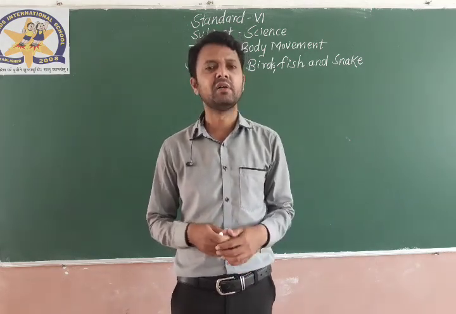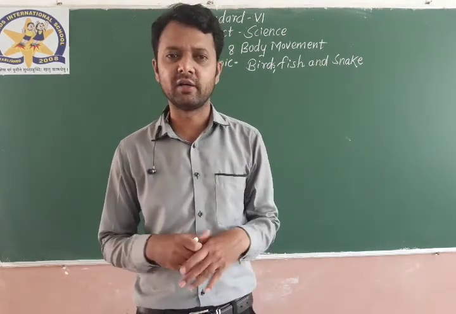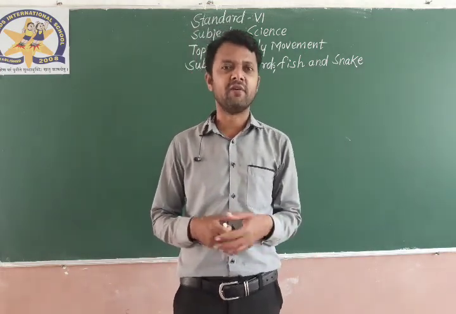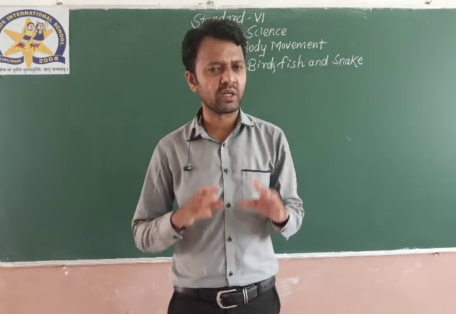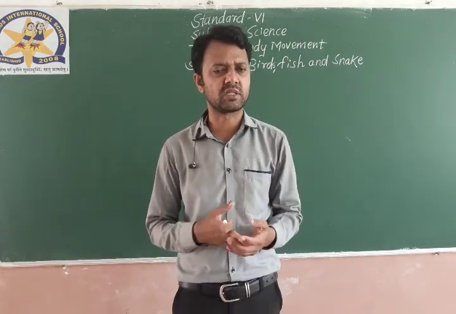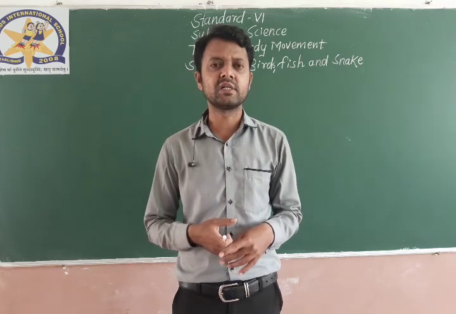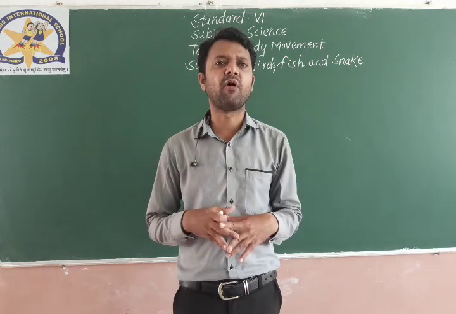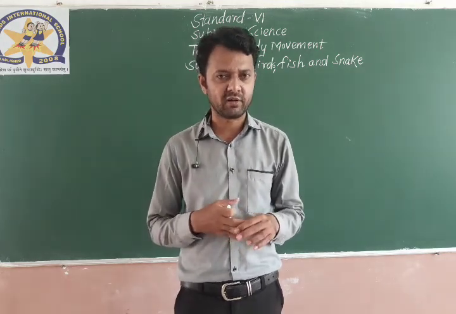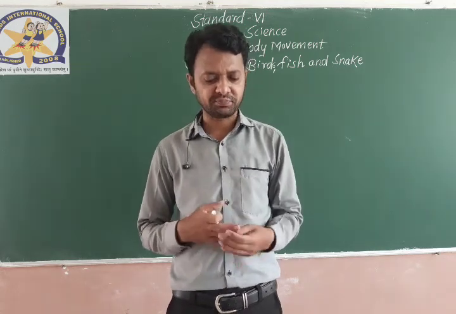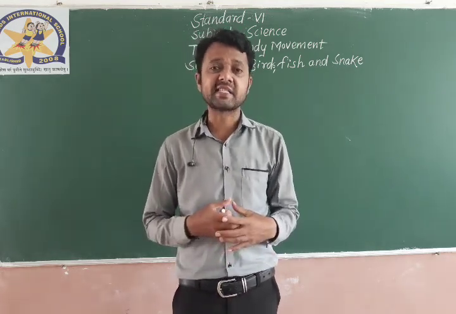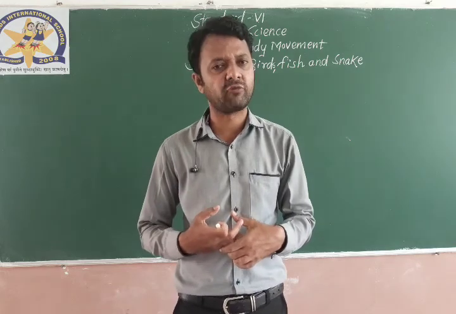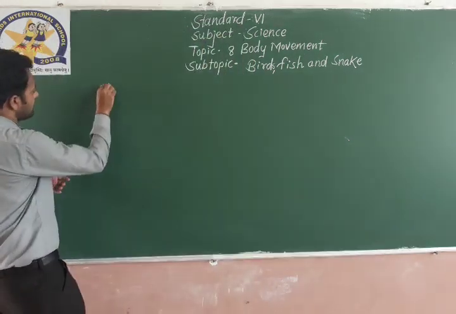First of all, birds have a special organ called wings, we all know. Birds have wings which help them to fly. That is a very general thing to discuss, and you all know that birds are very light animals. They have two wings. With the help of wings they fly, right? Birds have a special skeleton and muscular structure that help them to fly. First of all, we'll discuss the birds.